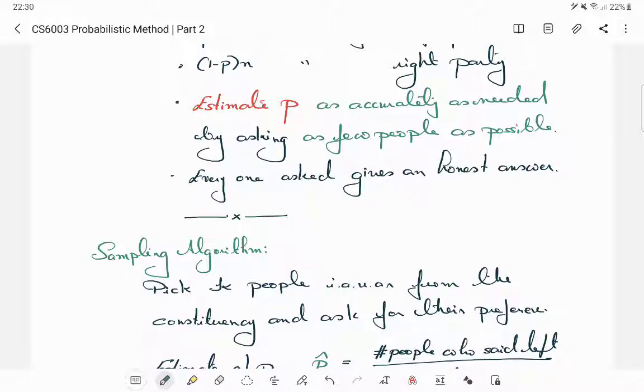I think the best way to do it is to get the voters list of the constituency. And don't let any human being do the selection. If a human being does it, there's always a chance of bias. Do this random selection using a computer by generating random numbers, and then that random selection, that list, you give it to the people who are doing the survey. This is very important.